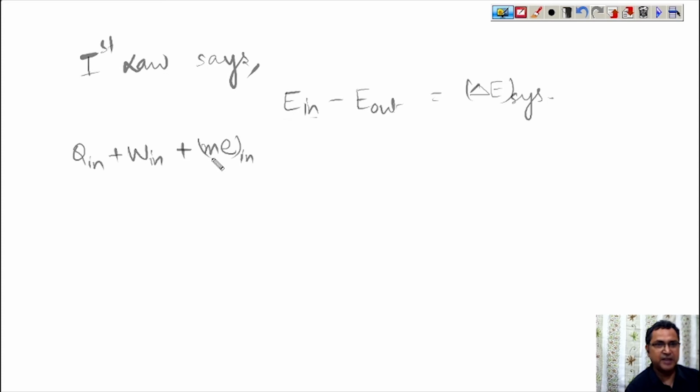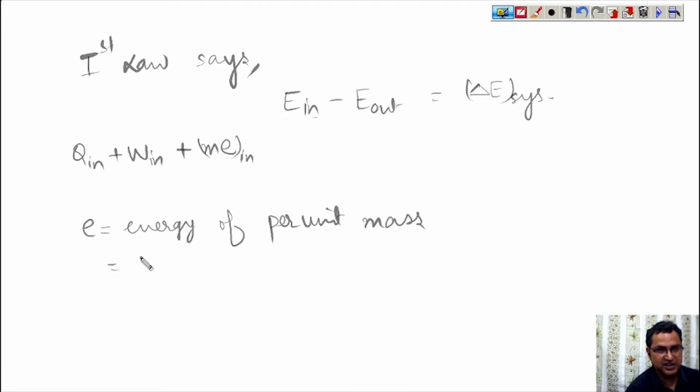What does it mean? m is the total mass entering and small e is the energy per unit mass, which is the sum of internal energy, plus flow work PV, plus kinetic energy plus potential energy.